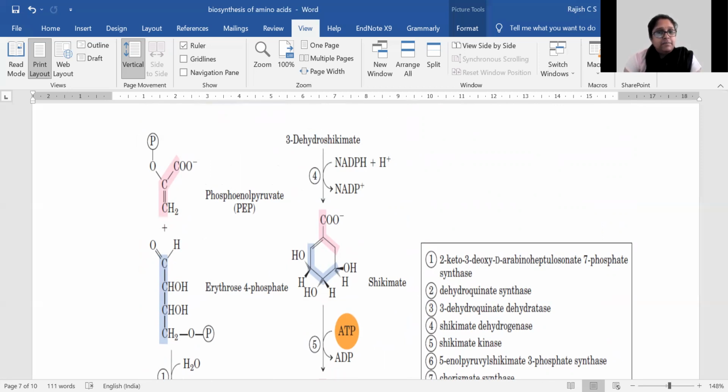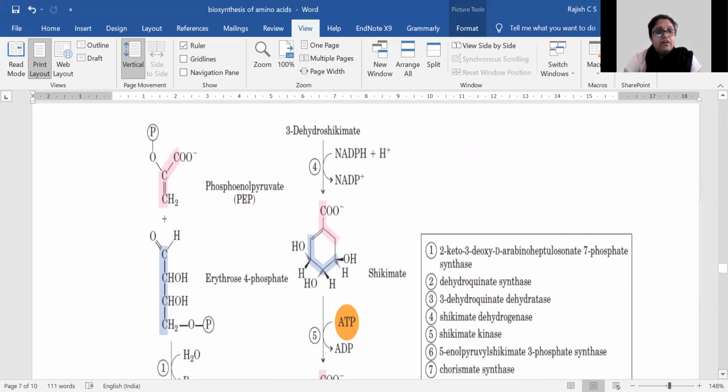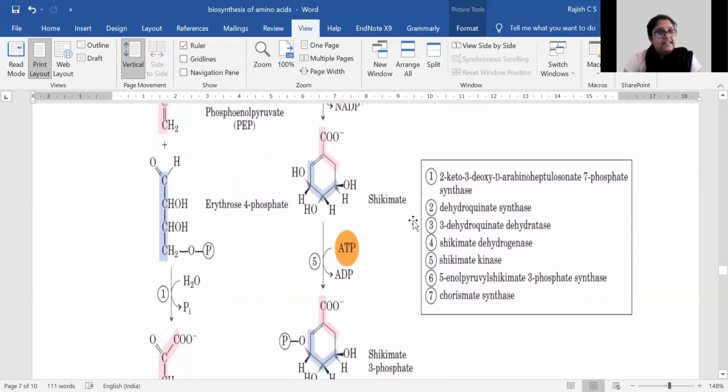Then the shikimate will be phosphorylated to form shikimate 3-phosphate, and that is a kinase reaction which requires ATP. So we now have shikimate kinase converting shikimate to shikimate 3-phosphate.